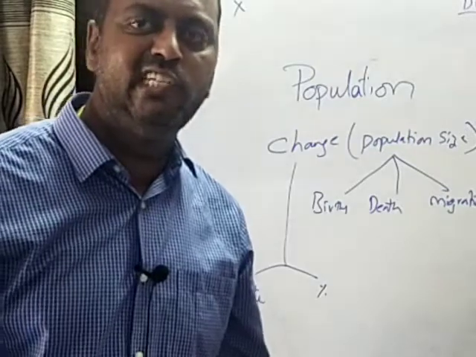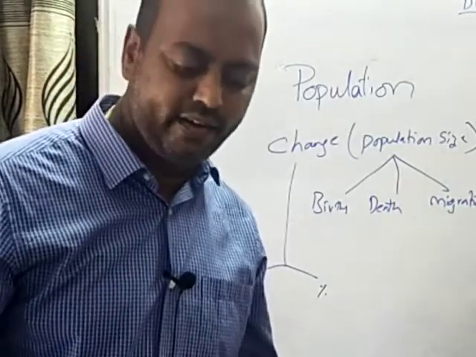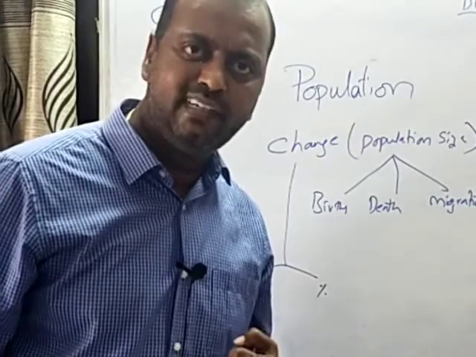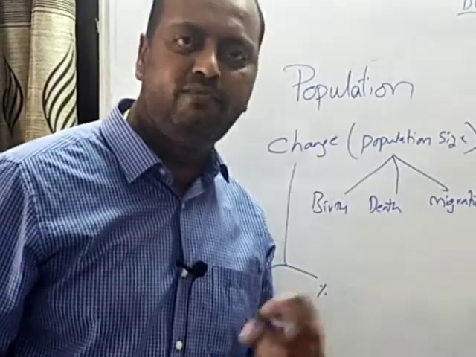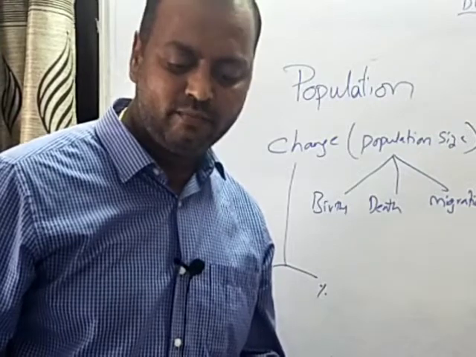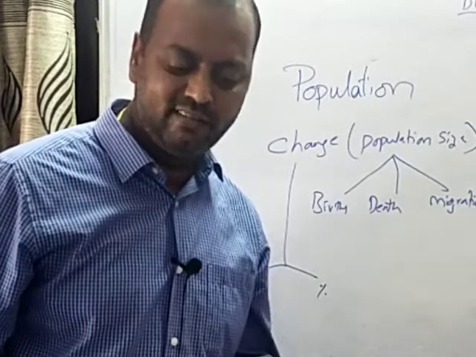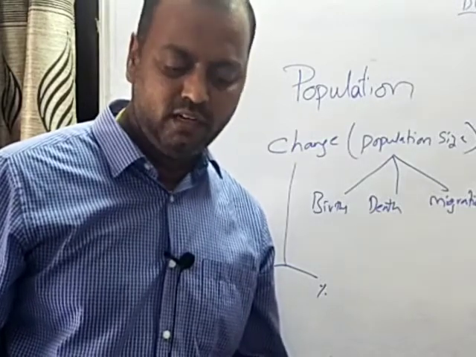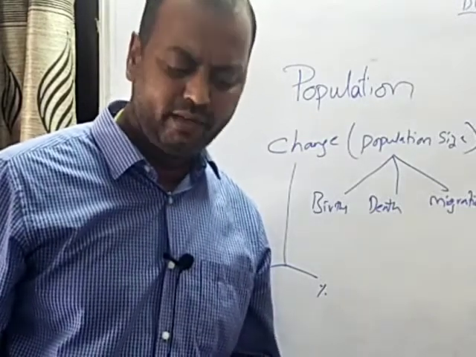So population change in a place can also be understood with the number of births plus the number of in-migrants, and when you subtract from this the number of deaths and the number of out-migrants, a positive number means the population has increased by that number. A negative number shows that the population has decreased by that number.